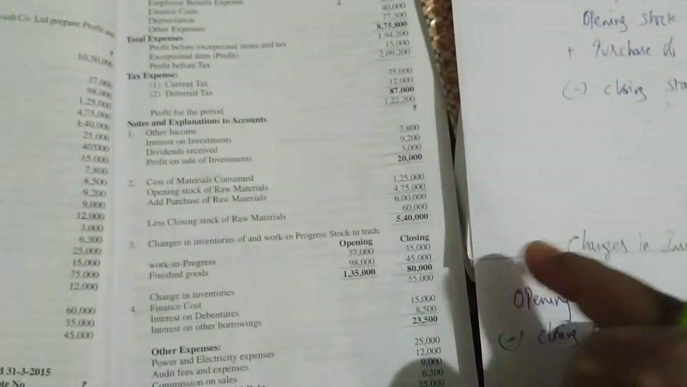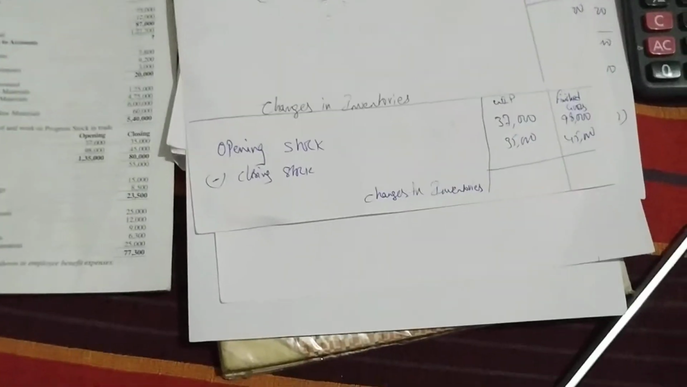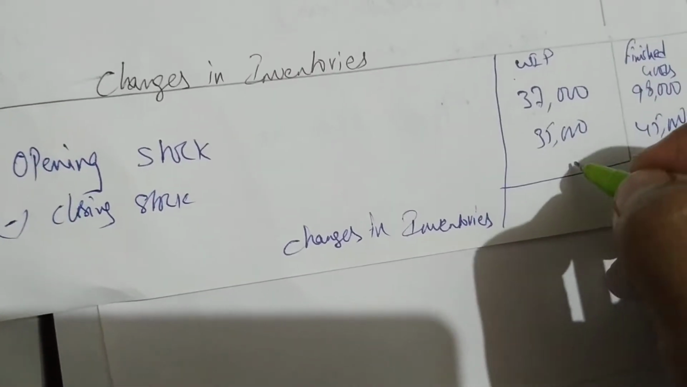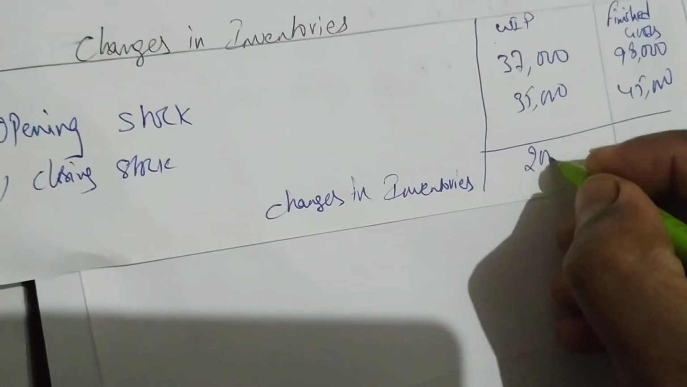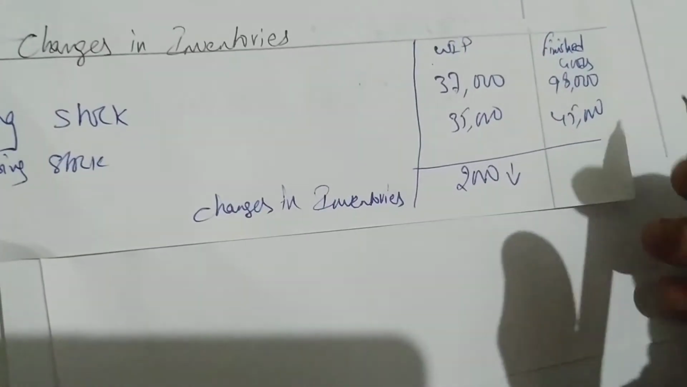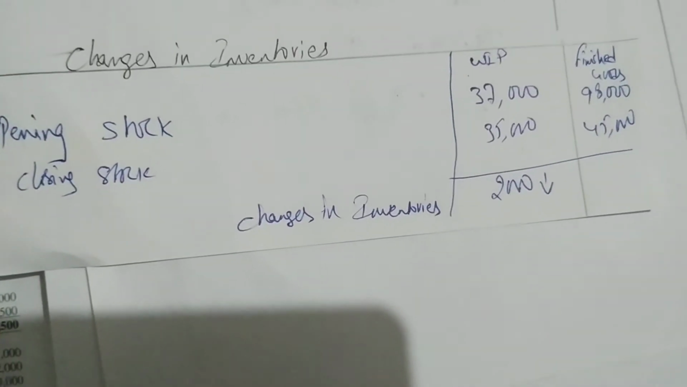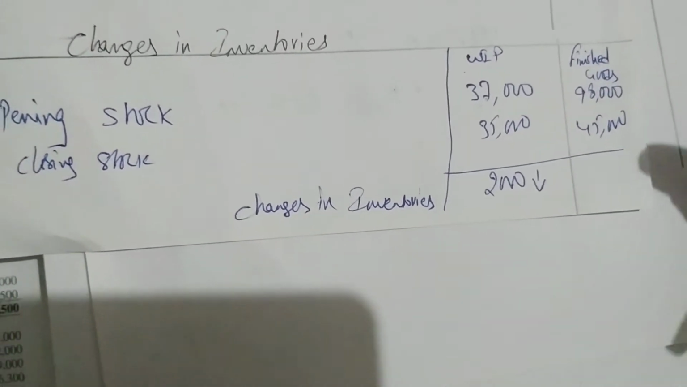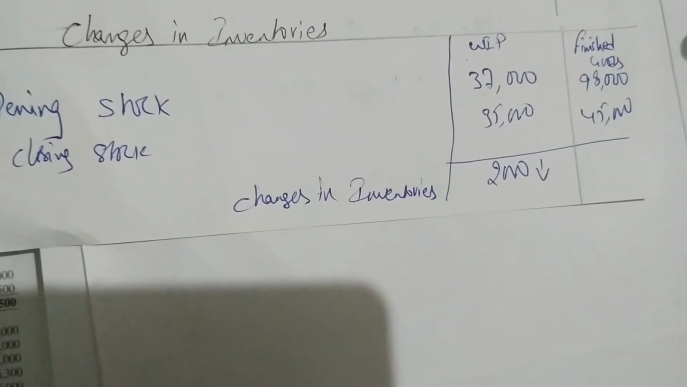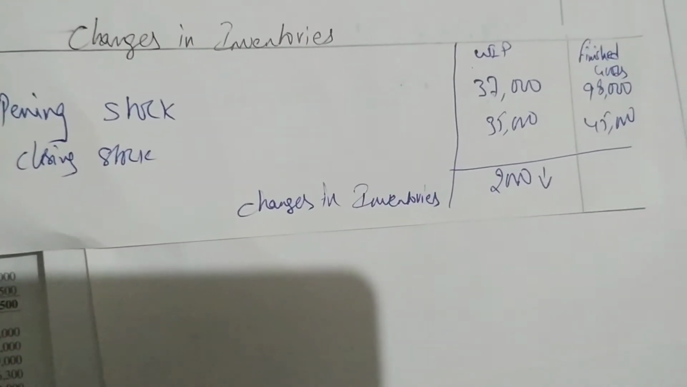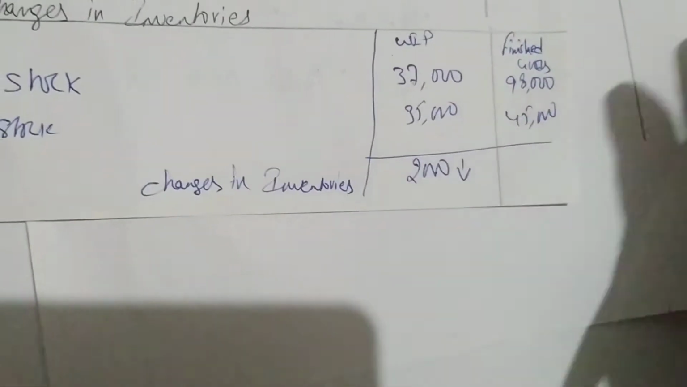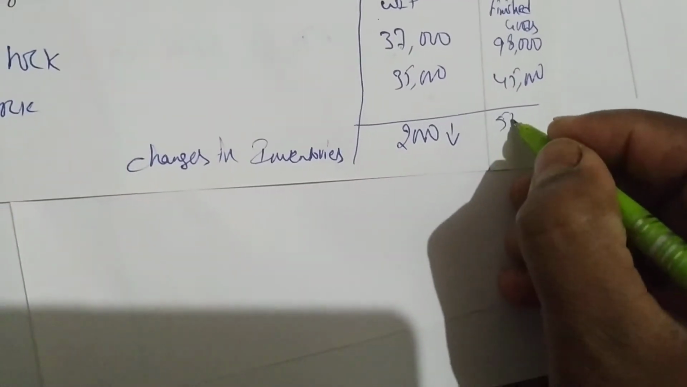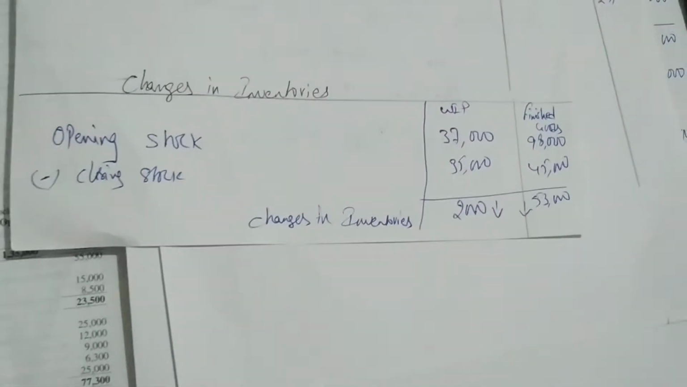Okay, then next we have to close changes in inventory. Here you have to be careful. Now opening is how much? Say 37,000, closing is 35,000. So 37 minus 35 is 2,000. It's decreasing. Okay, next 98,000 minus 45,000. Opening is 98 and closing is 45. 98,000 minus 45,000 is 53,000. So here also decreasing.